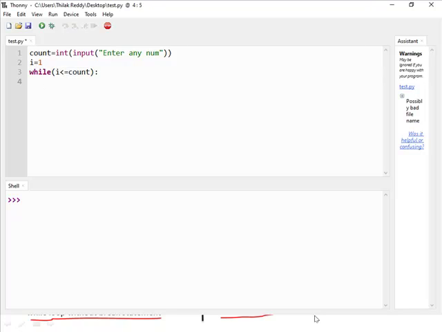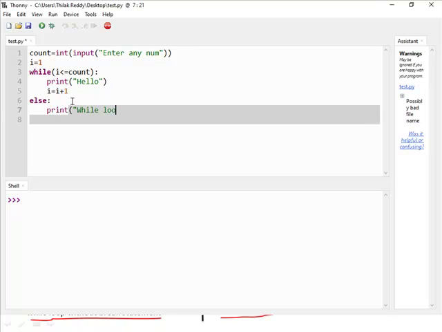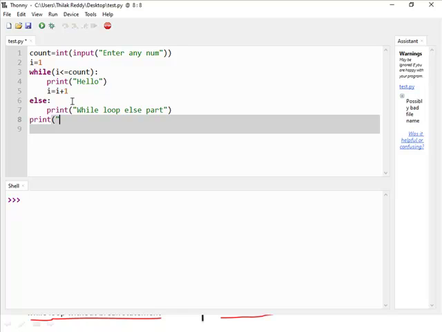If this condition is true, then display the string that is hello and then increase the I value, I equal to I plus 1. So once the while condition is false, then I just want to write else part to the while loop, that is print while loop else part, and outside of the while else blocks I just display while else without break. Now I'll run the code.